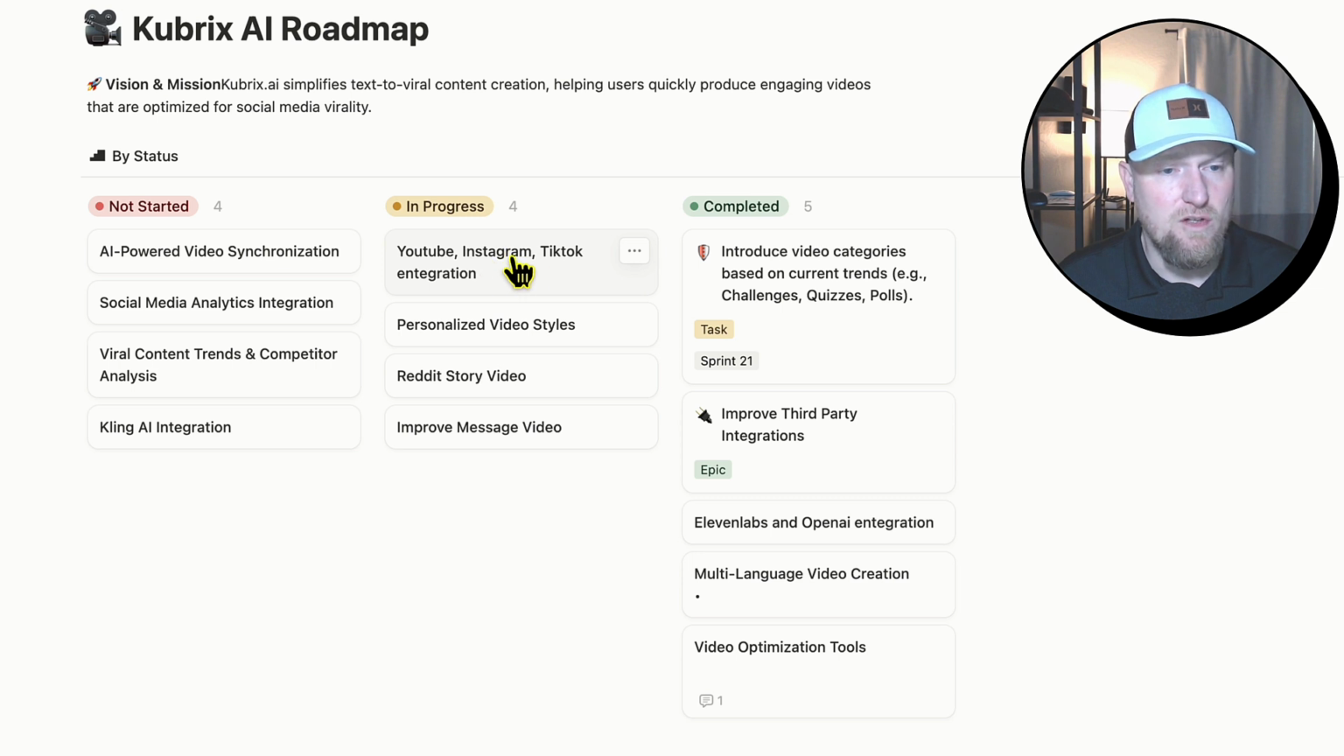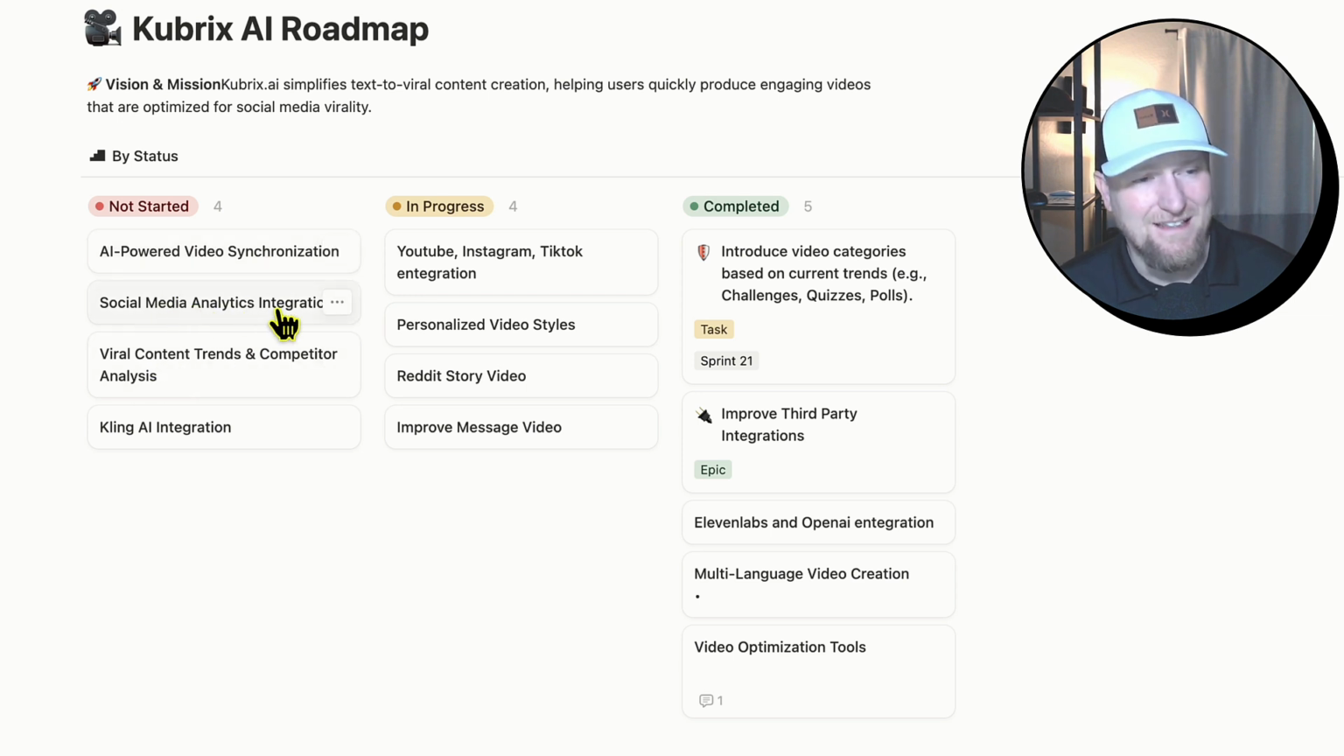So in progress, YouTube, Instagram, TikTok integration. They didn't spell integration correctly right there. And this would be maybe to rename, delete, move, and more. So maybe they'll integrate those so we can actually post them from there. Those are all things that people are going to be looking for a tool to be able to get a 3.5 or higher score. Personalized video styles, Reddit story video, improved message video, AI-powered video synchronization, social media analytics.